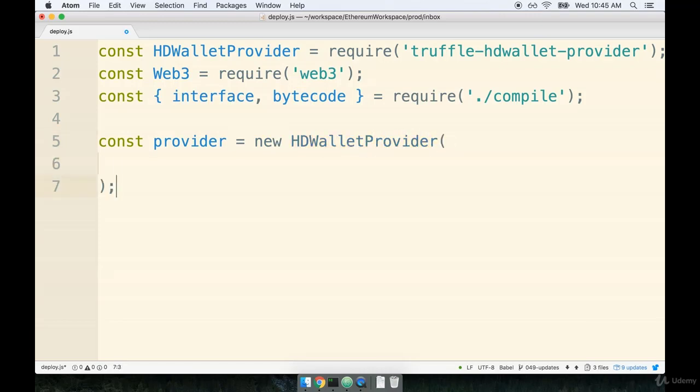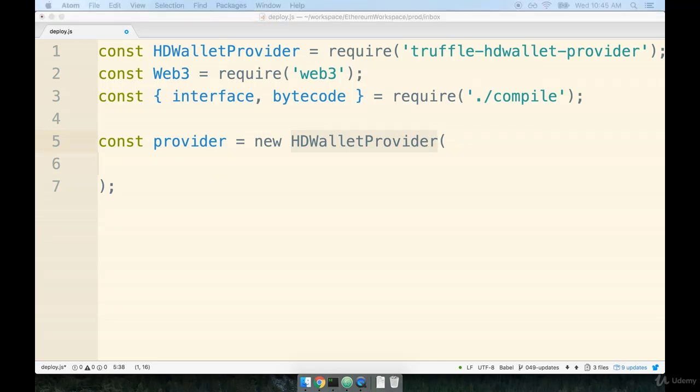And then we're going to pass in two separate arguments. The first argument to this function is going to be our account mnemonic. Remember, the account mnemonic allows us to derive both the public key and the private key. So with the mnemonic alone, we can get total access to our account through this HD wallet provider. Now, hopefully you have written down your mnemonic as we spoke about several videos ago. So I'm going to paste my mnemonic in here.